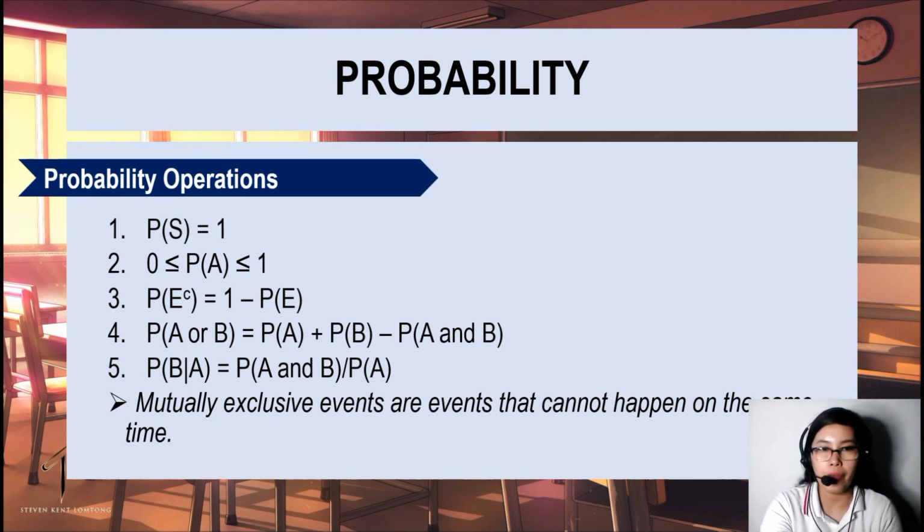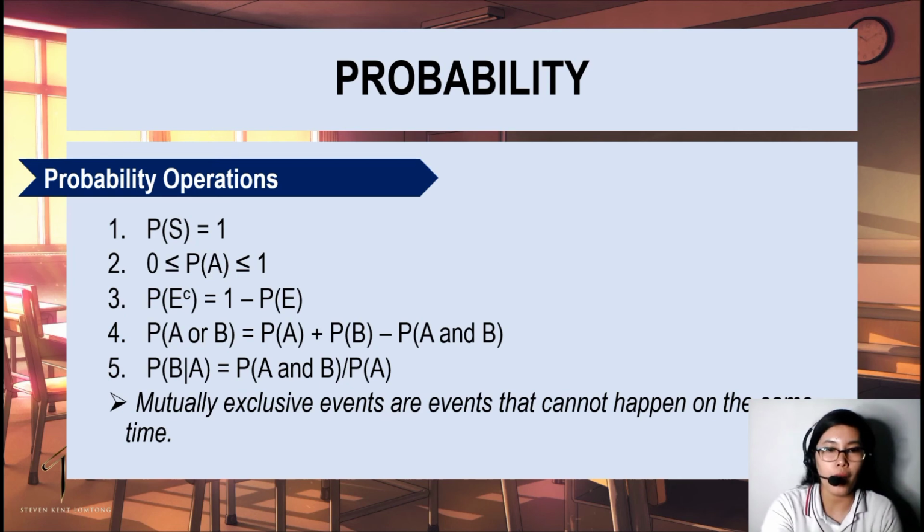Okay, so next we'll have probability operations. Probability of a sample space is equal to 1. Then we have 0 less than or equal to probability that an event A can happen, less than or equal to 1, of course. So yung mga probability natin, lagi siyang less than or equal to 1. Then, P of E complement, this is the complement of an event. That's equal to 1 minus the probability of the event.